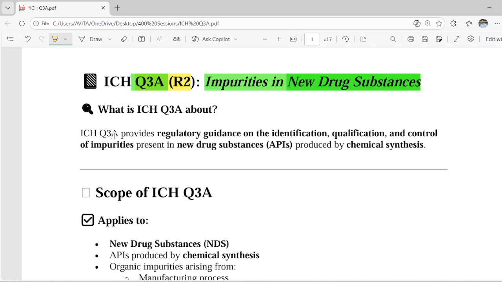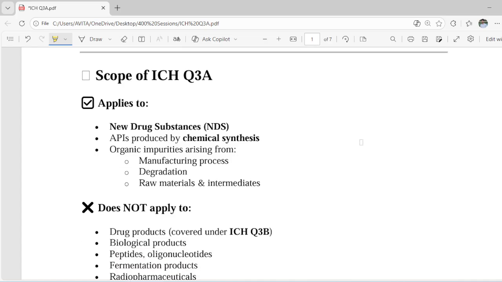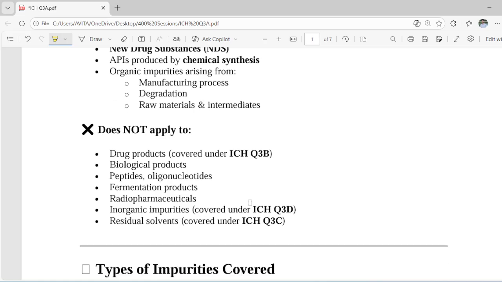So we'll discuss ICH Q3A, which provides the regulatory guidance on identification, qualification, and control of impurities which are present in a new drug substance, that is our APIs, and which are produced by chemical synthesis. So obviously, this is applicable to our new drug substances produced by chemical synthesis, and organic impurities arising from the manufacturing process or degradation or raw materials and intermediates. But this does not apply to the drug product.